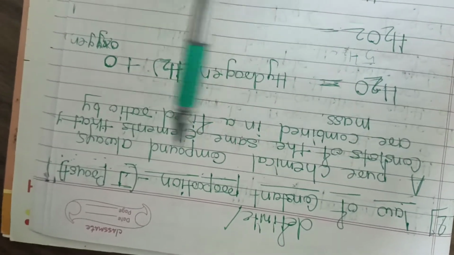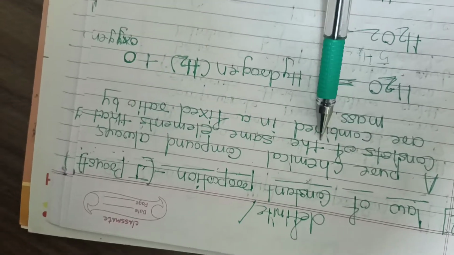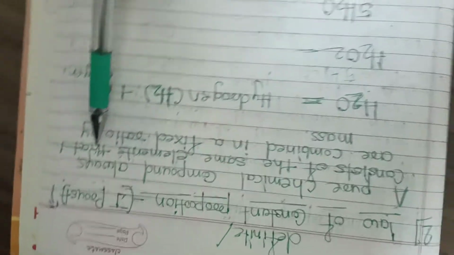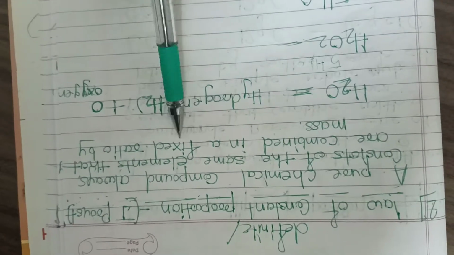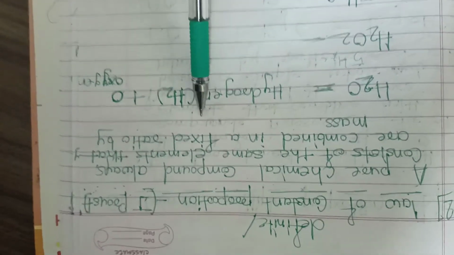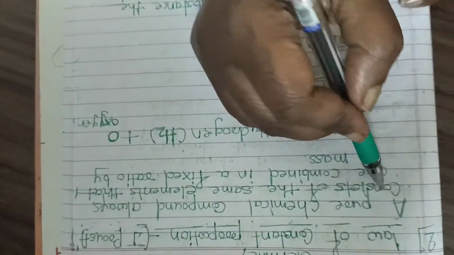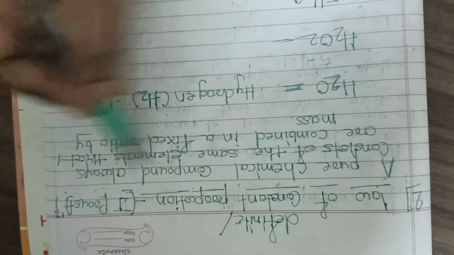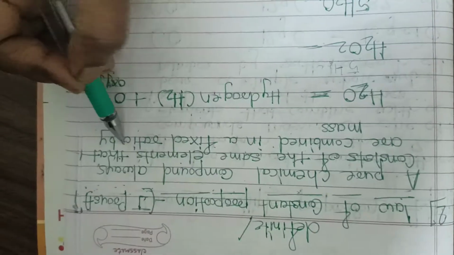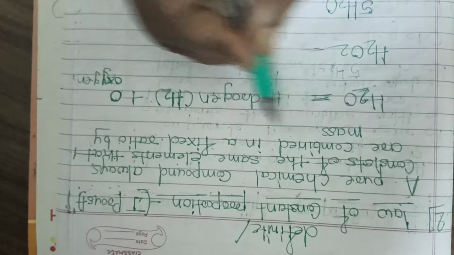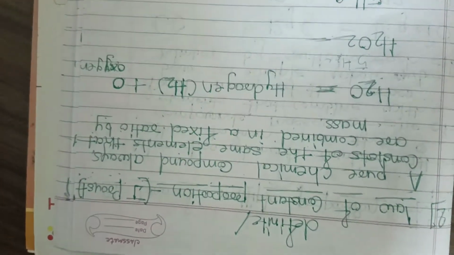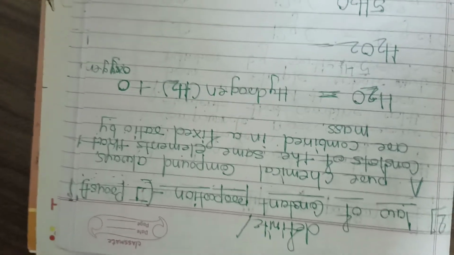A pure chemical compound always consists of the same elements combined in a fixed ratio by mass. Here it will be clearer for you.